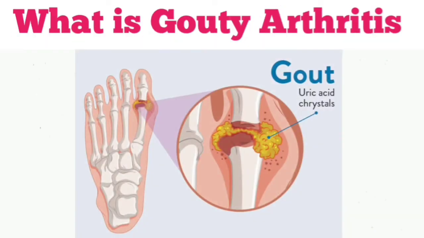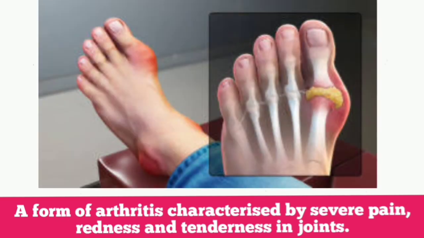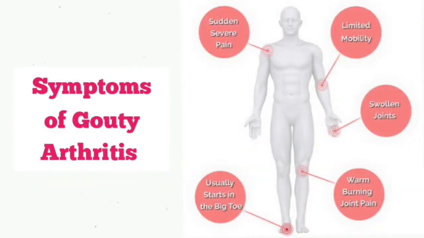What is gouty arthritis? A form of arthritis characterized by severe pain, redness, and tenderness in joints. Pain and inflammation occur when too much uric acid crystallizes and deposits in the joints. Symptoms of gouty arthritis.